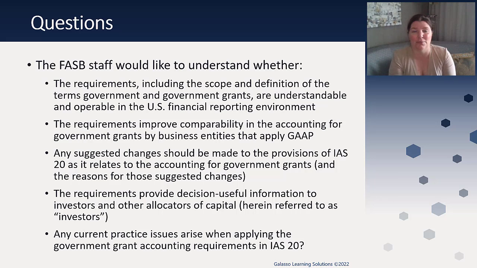So they have questions for both preparers as well as investors to understand, would this be helpful? And then, are any current practice issues going to arise when we start to apply IAS 20? Now, we know that there are lots of for-profit, especially SEC companies, who are applying IAS 20 already, but through analogy. The question is, if we mandate this, especially scope, what would be the impact?